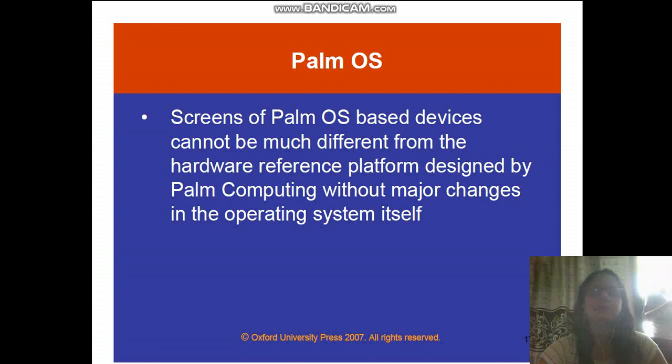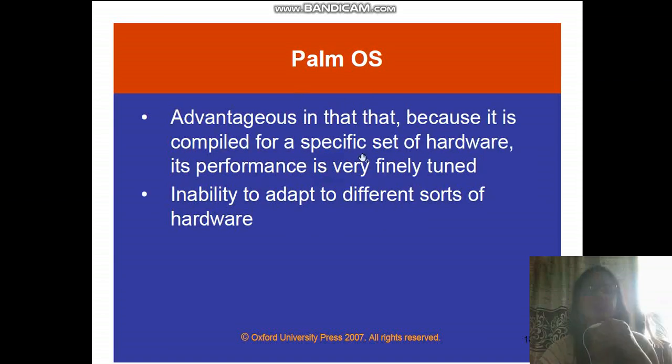So these screens of the Palm OS is based on the devices which is different from this. Some other features of this is that it is advantageous in that because it is compiled for a specific set of hardware and its performance is very finely tuned. Inability to adapt to the different sorts of hardware.